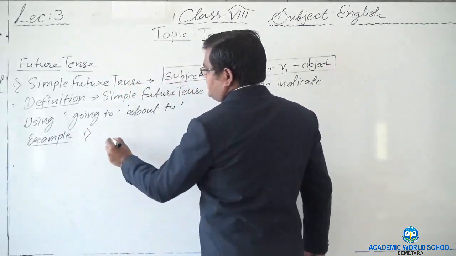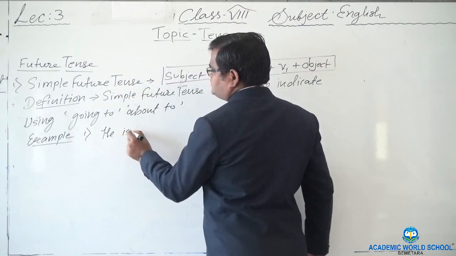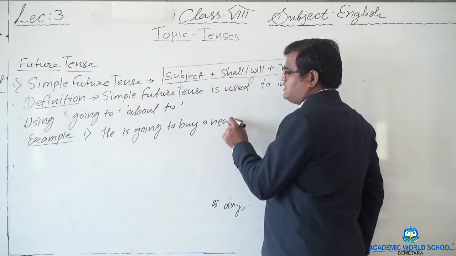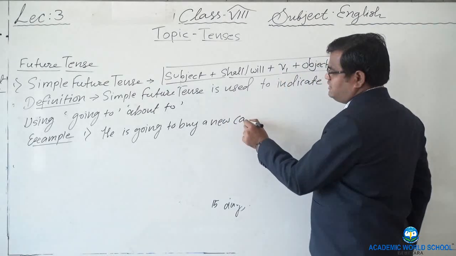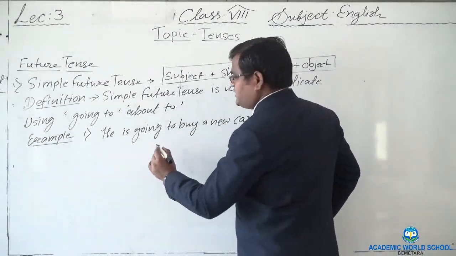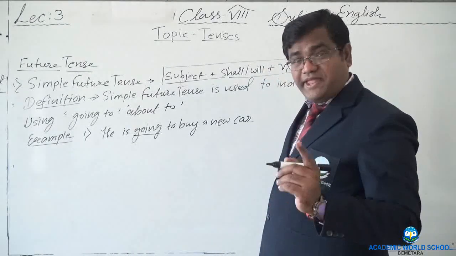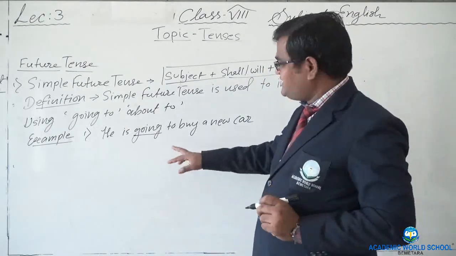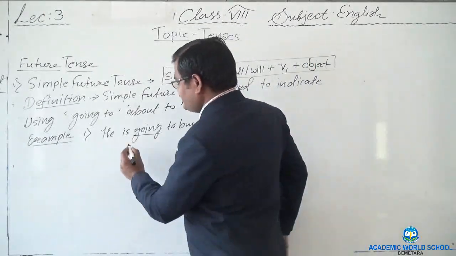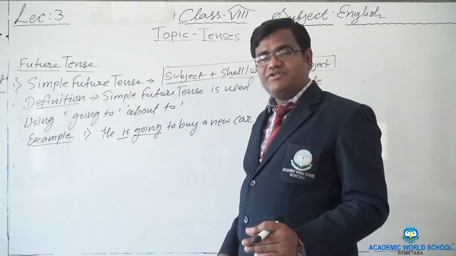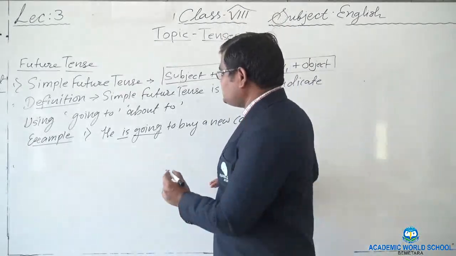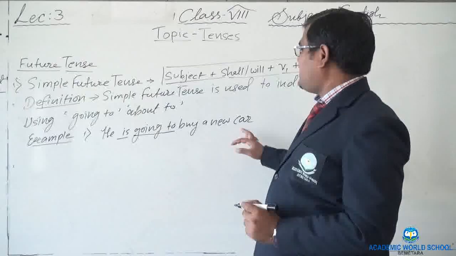Likely he is going to buy a new car. He is going to buy a new car. Right? We are saying he is going to. Now actually here is the ing form. In present continuous tense we learn that whenever there will be ing, then to be must be there. Here is used. Here we can use sometime according to the subject is, am or are also. And then ing going to. He is going to buy a new car.